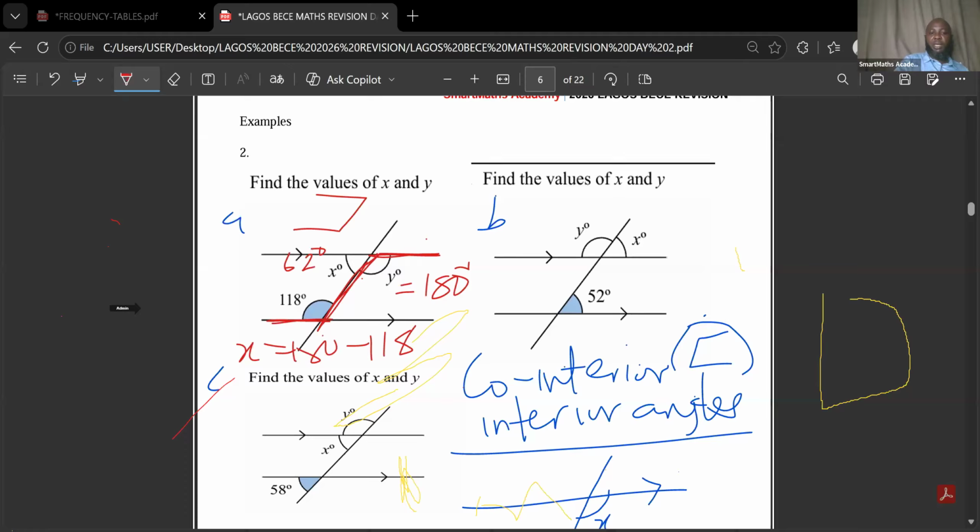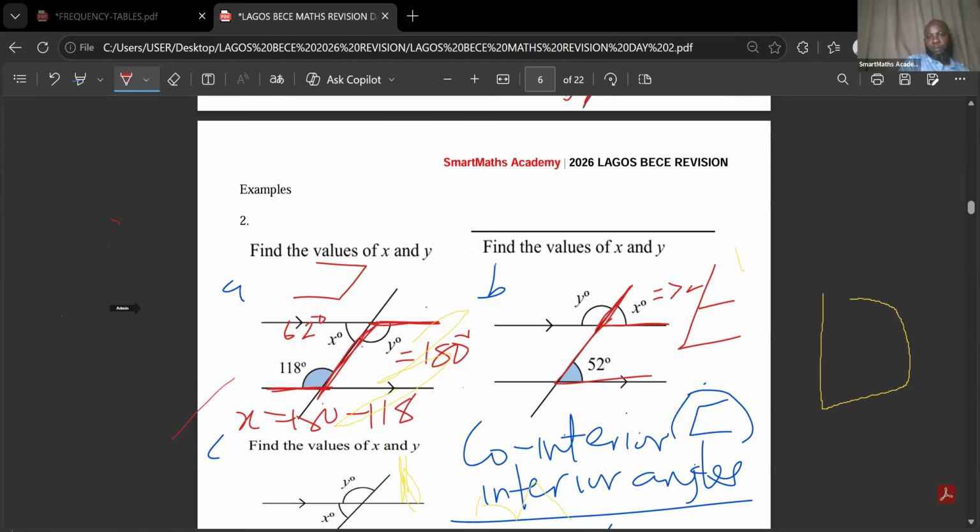Okay, then let's go to the next one, B. If you look at x, this line is formed by this and this and this. So we are seeing F backward. So that means this is corresponding angles. F upside down and backward, it's still the same thing. You must see F. So that means X is equal to what? 52 degrees. X is 52 degrees.